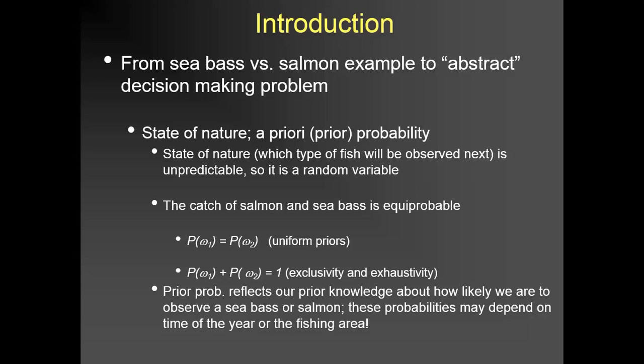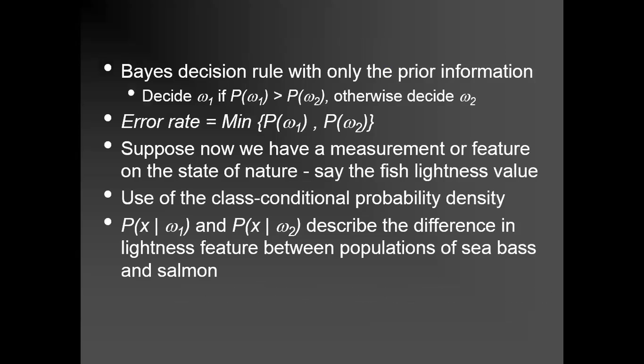So we have two a priori probabilities, and the one with the higher value is the class it belongs to. We have to choose W1 if P(W1) is greater than P(W2). If the prior information is higher for the first fish than the second fish, then we decide the class as W1, and otherwise we select W2.